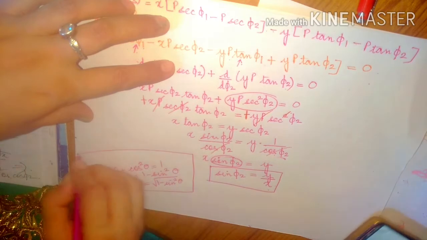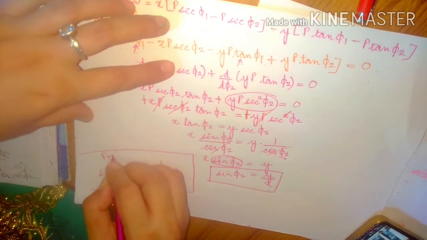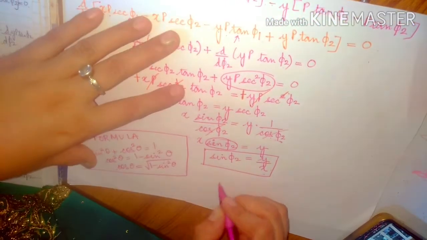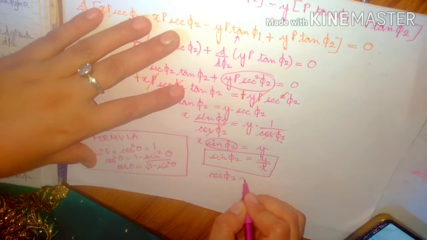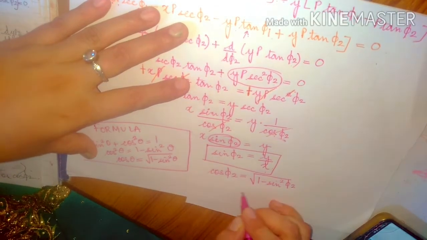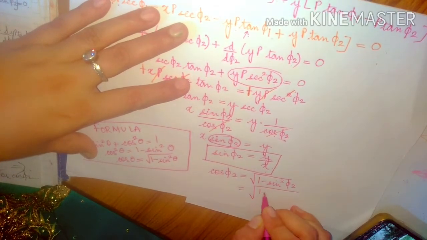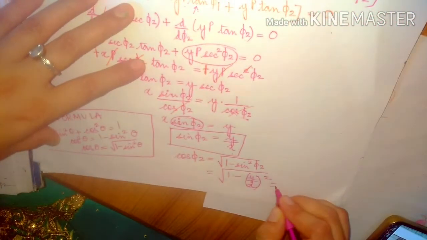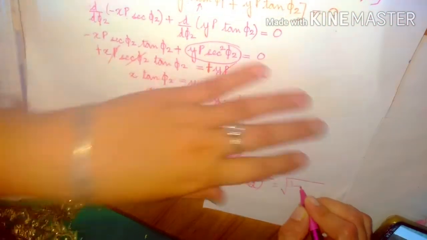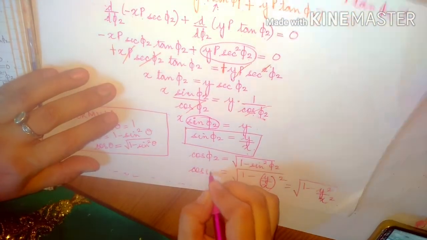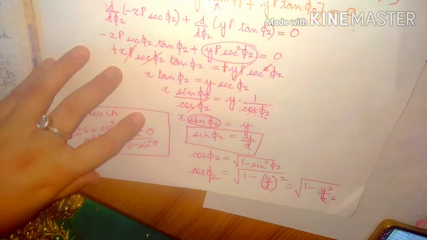This is the formula you will apply here. So cos phi 2 is equal to under root of 1 minus sine square phi 2, that is under root of 1 minus y upon x the whole square, that is under root of 1 minus y square upon x square. So this is basically the most economical power factor.